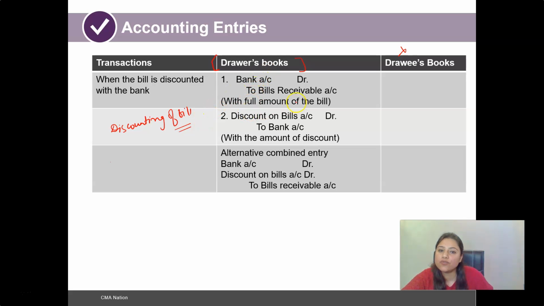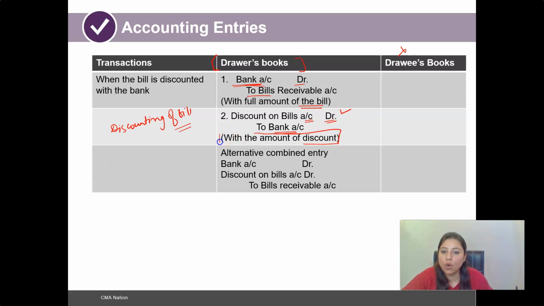So initially, with the full amount of the bill, the bank into which the bill is being discounted will be debited, and bills receivable will be credited, with the full amount of the bill. Now, with the discount amount, discount on bills account would be debited. This discount is being given by the bank to the drawer. So the discount on bills account is going to be debited with the amount of the discount.